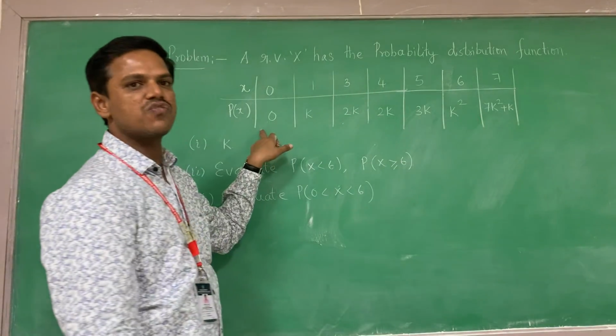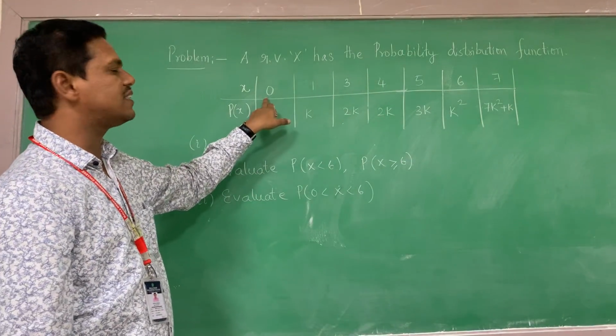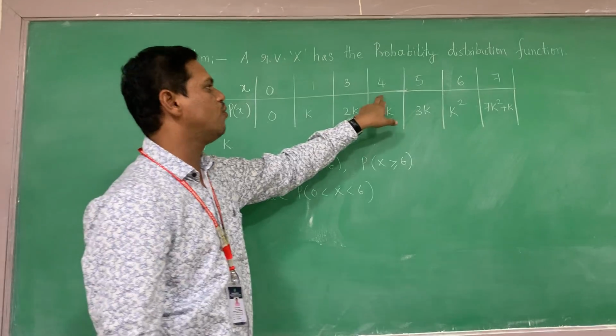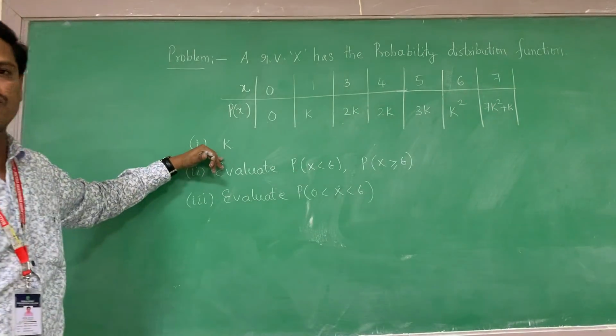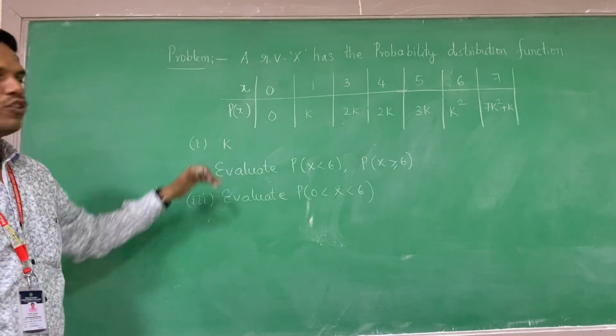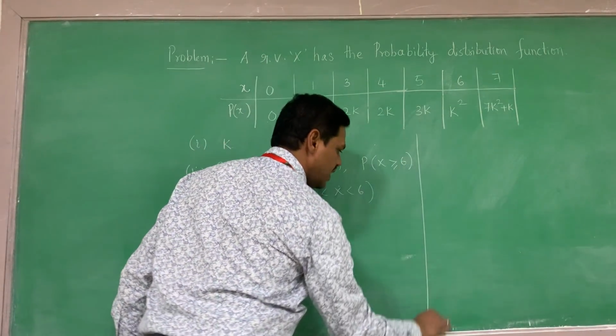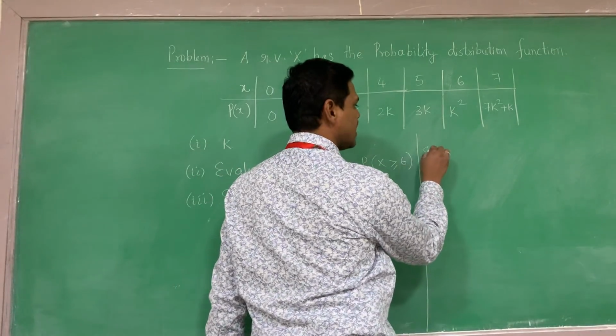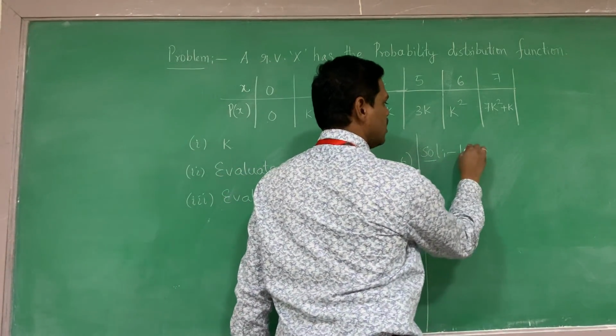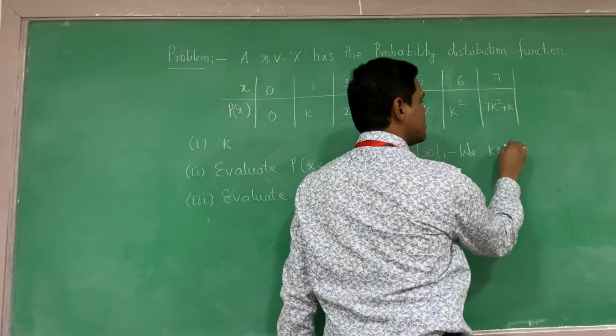Therefore, actually i varies from 1 to 7, so I have to take this as 1, 2, 3, 4, 5, 6, 7. It is distributed. For the first one, it is asking to find the value of k. So to find the value of k, we know in this concept we can write the solution like this.